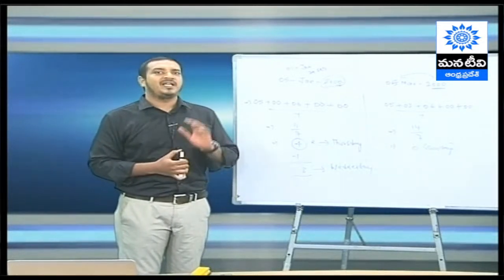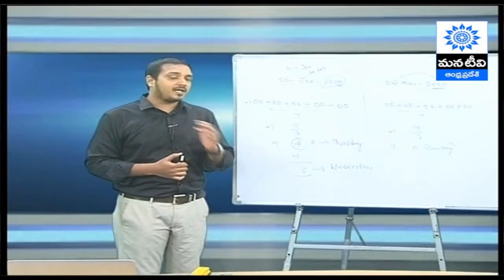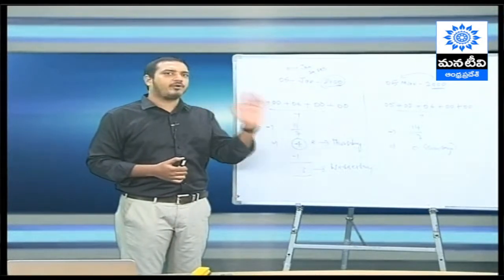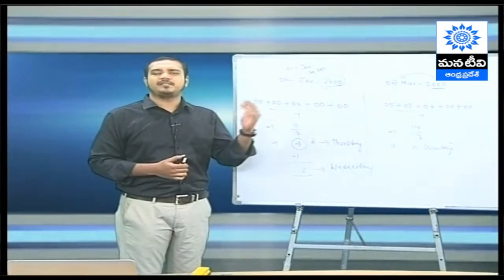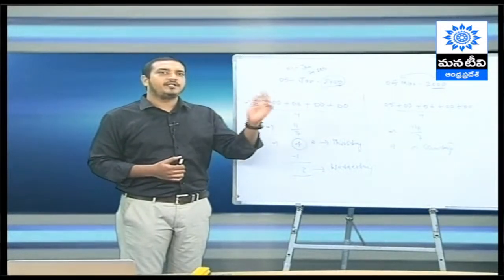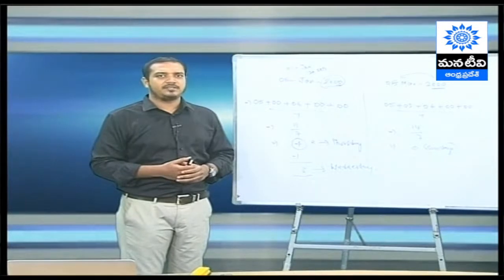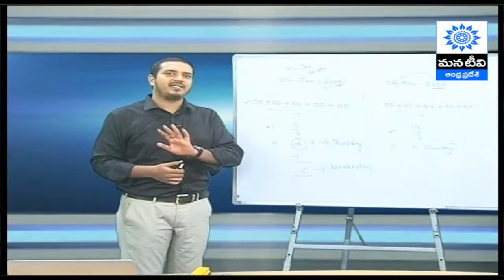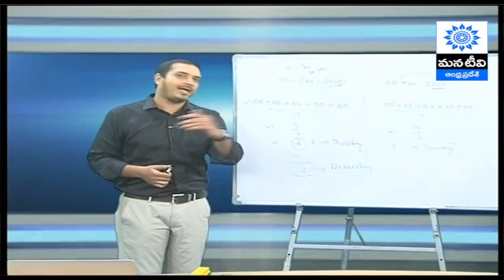If it is not a leap year, no need to do anything, just follow the procedure whatever I said. So given date plus century code plus month code plus last 2 digits of the given year plus number of 4 multiples in the last 2 digits of the given year, by 7. Whatever the remainder you get, just convert into day and then put the answer.